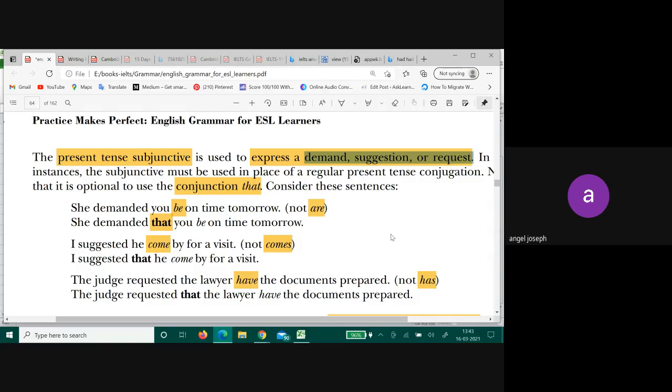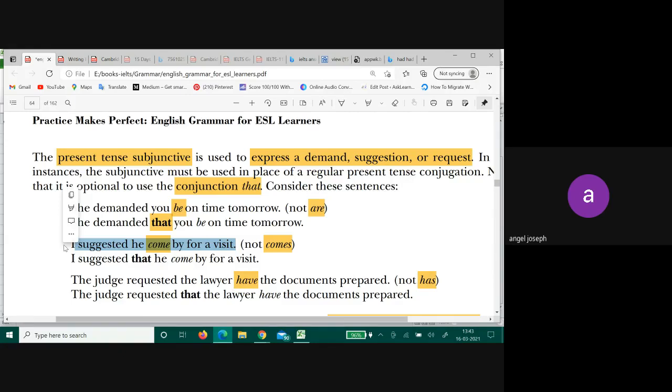So when you're writing letters, and the letter is asking you to request or suggest something, shouldn't you know subjunctive mood then? Shouldn't you write like this? But all of you will write, I suggest he comes for a visit.